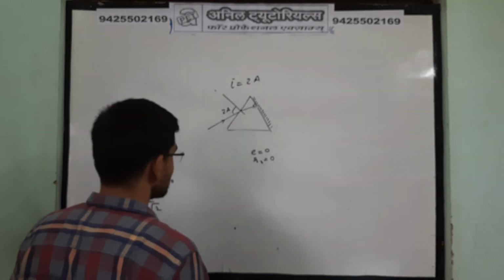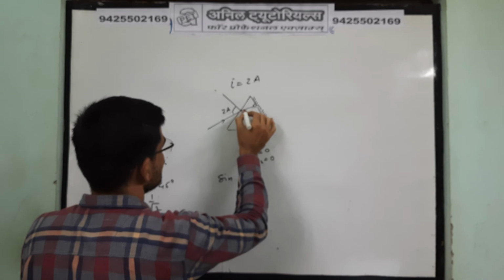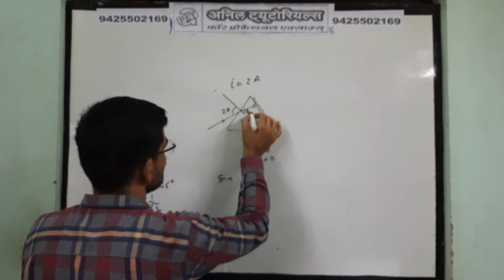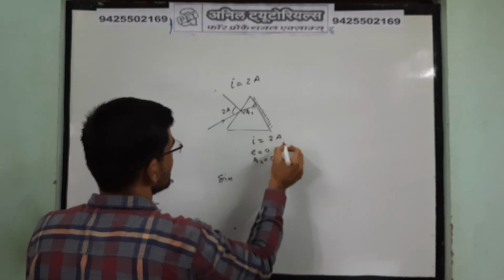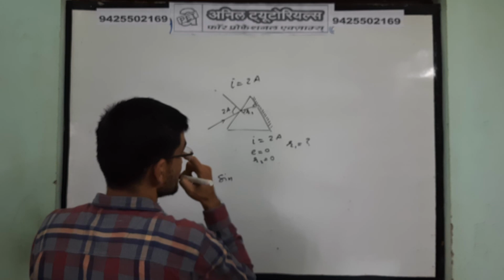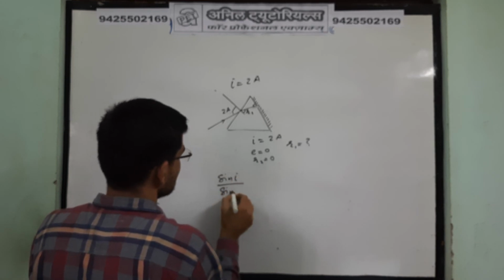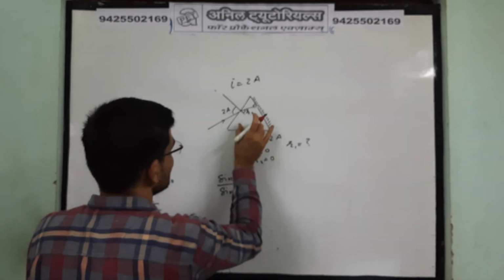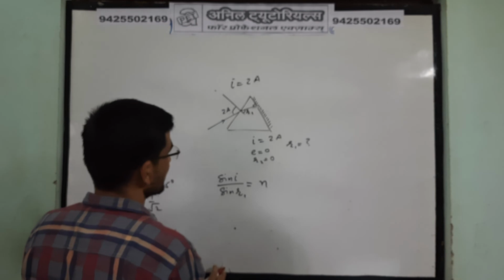Right, so you know that for the refractive index, this angle you need to calculate. This is suppose R1. Okay, here i is 2A and R1 you don't know, so sine of i divided by sine of r gives the refractive index of this medium, that is n, that you have to calculate.